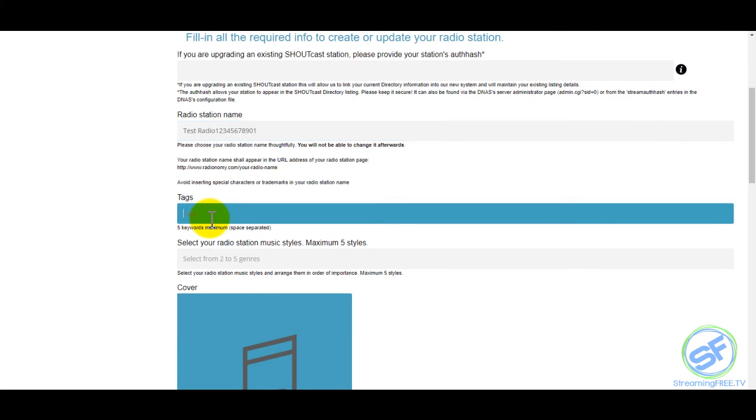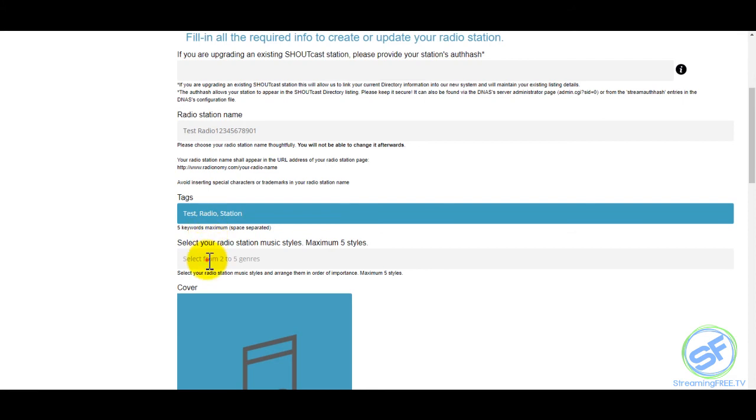Now, tags. When you get down to tags, just put the name of what you want people to look for when they search on Shoutcast. Let's go test. Put a comma in between it. You can put up to 5 words there.